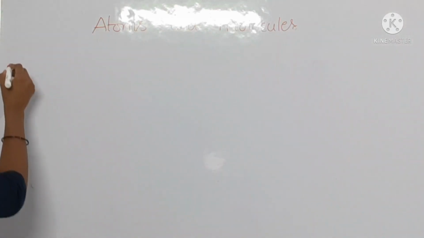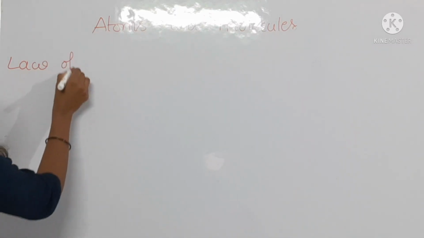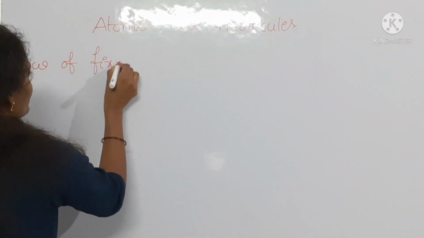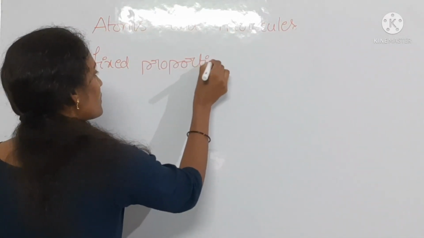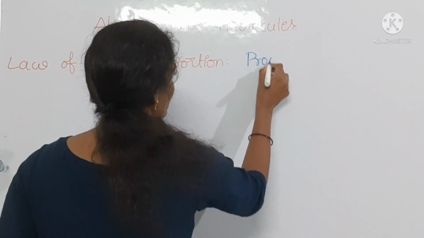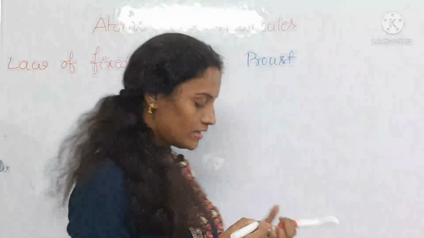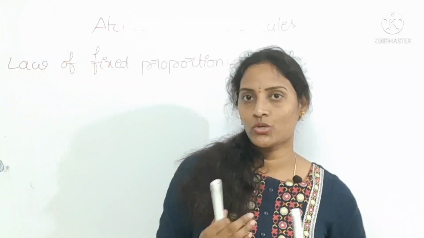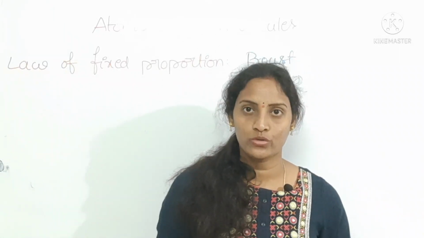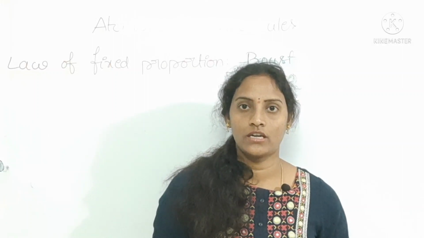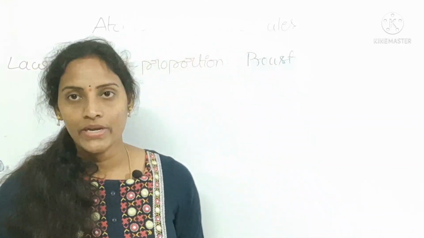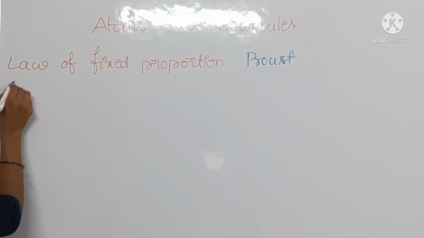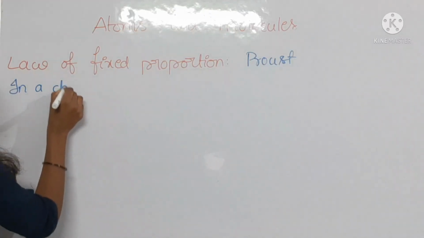See here, what is the law of fixed proportions? This law was given by the scientist Proust. This law is also known as the law of fixed proportions or definite proportions. We can call it like that also. Coming to what this law of fixed proportions is: in a chemical substance,